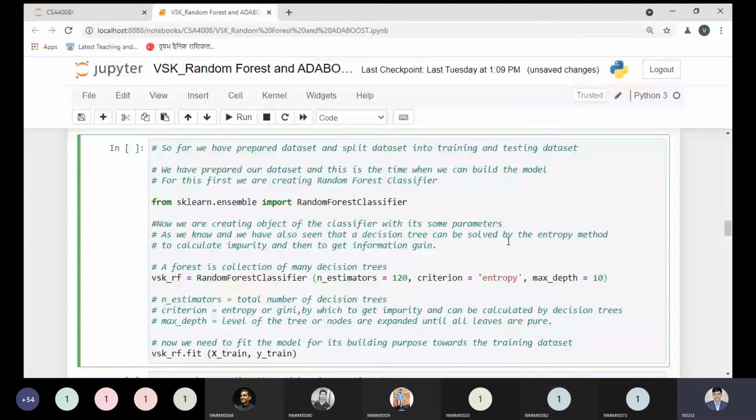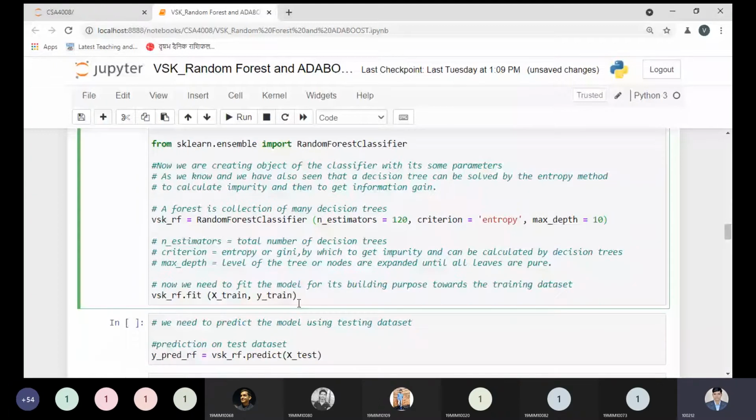After this point, it's time to fit our model to the training data set. We have created the object, and after creating this object we can access all the properties of the random forest classifier. From this, we have the fit method by which we can build our model using the training data set. So now we need to fit the model for its building purpose on the training data set. We have this line over here, and let me execute this code in front of you.